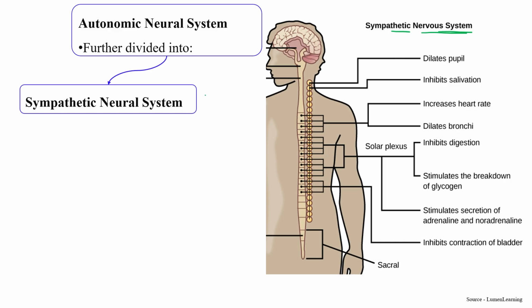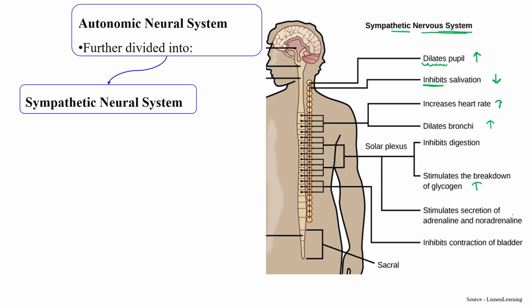Like the sympathetic nervous system is involved in dilating the pupil of our eye. Mostly it accelerates or stimulates the function. For one or two functions, its role is just to inhibit the function. Like in the case of salivation, it actually inhibits the salivation. But normally it is involved in dilating the pupil, increasing the heart rate, dilating our bronchi, and stimulating the breakdown of glycogen.